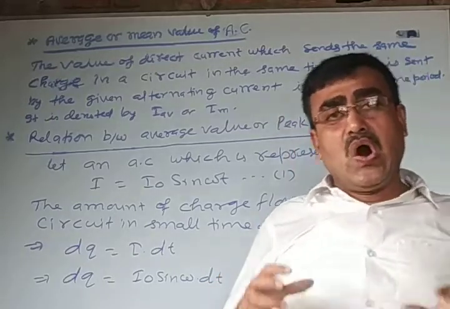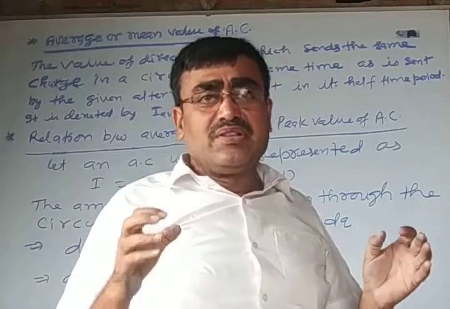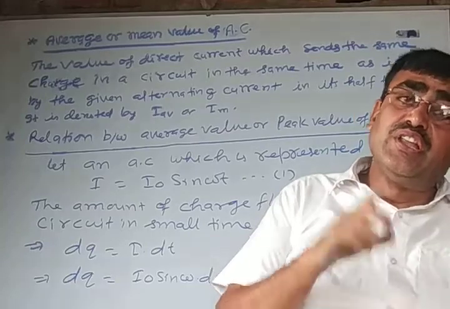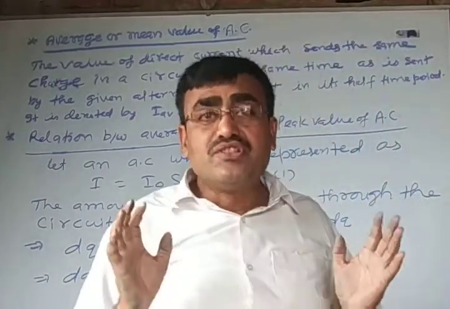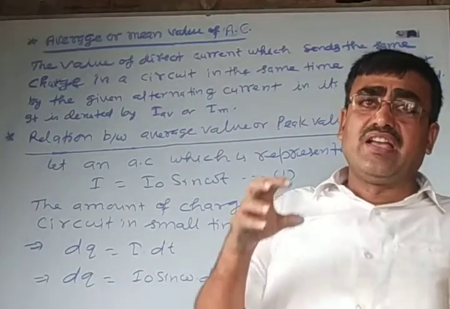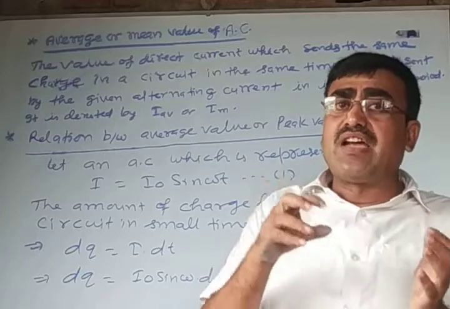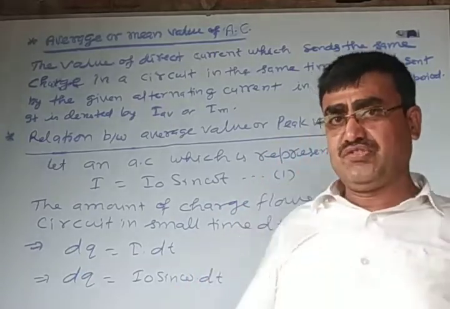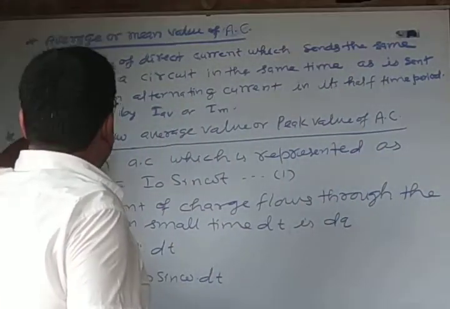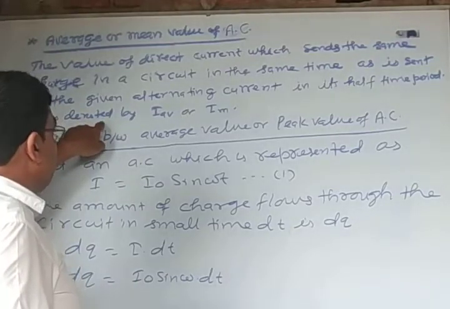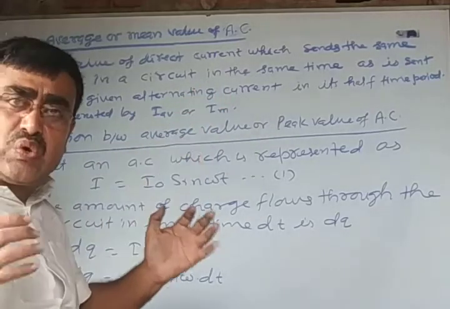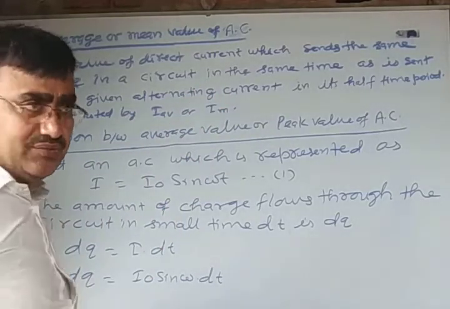We have already derived the expression for average value of AC in a complete cycle, which comes to 0. But here we have to find the average value of AC in half cycle. Okay? Average value of AC is denoted by IAV or IM because it is also known as mean value of AC.